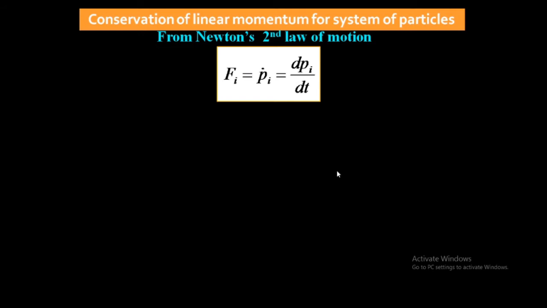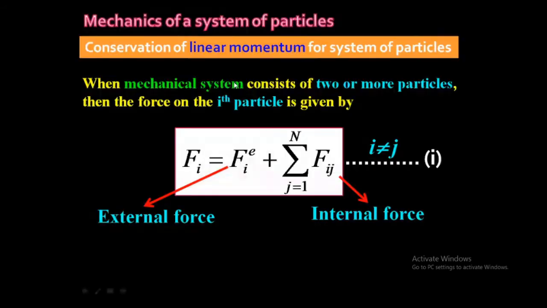This is from Newton's second law of motion. और dpi by dt को हम pi dot भी लिख सकते हैं, क्योंकि derivative of pi with respect to time can be written as pi dot. Okay so this is second law of motion. So in place of Fi we can write dpi by dt. Okay तो Fi जो हमने पहला इक्वेशन देखा, this is our first equation.